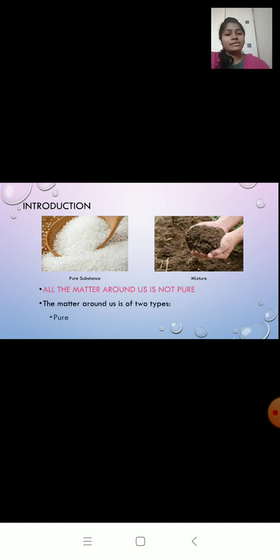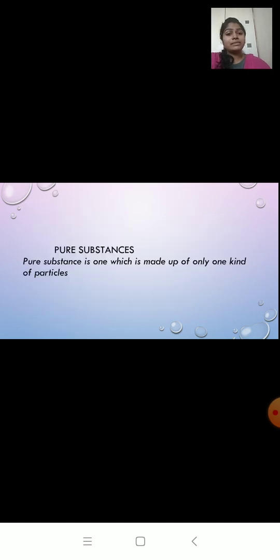One is in the pure form, another is mixture. So all the matter around us is not pure. Either they are in the mixed form or pure substances. So let us start with the first. Let us discuss in detail about pure substances and mixtures.